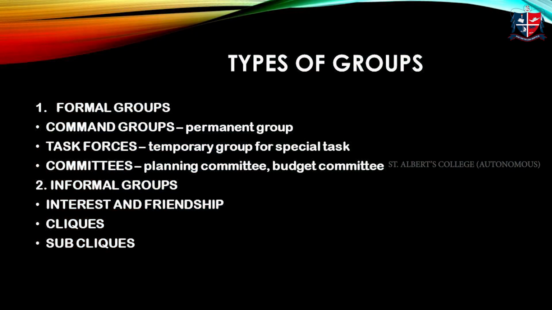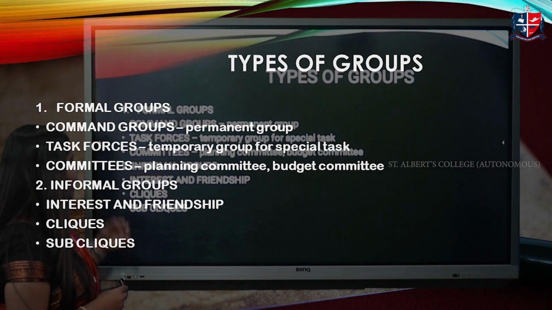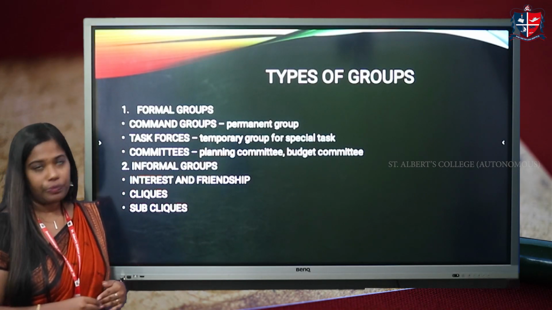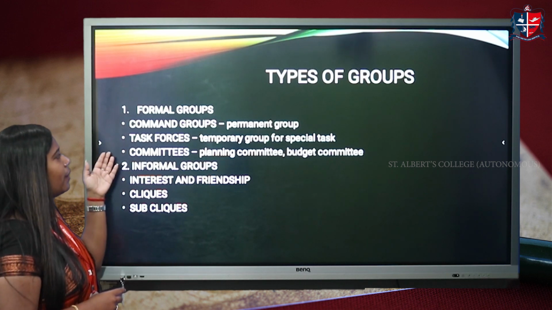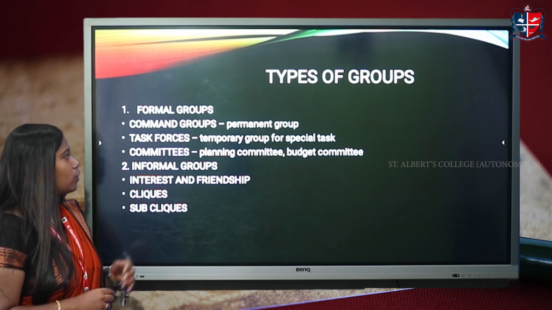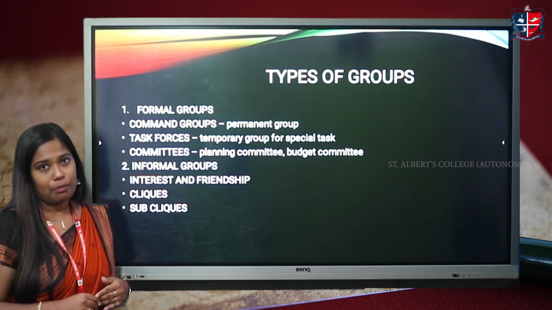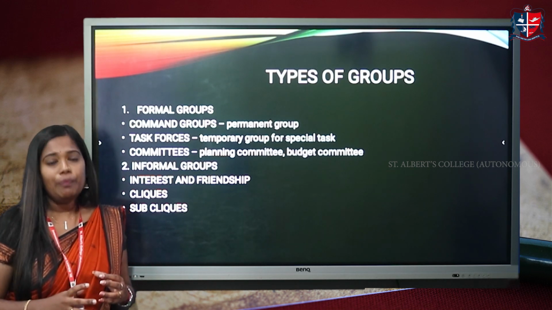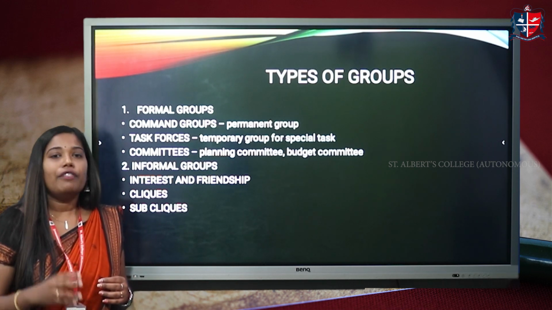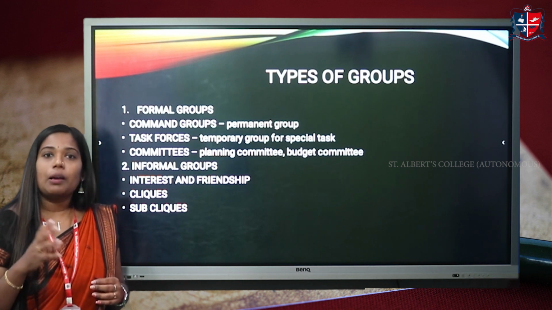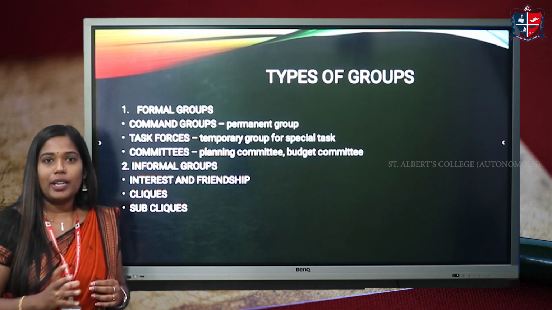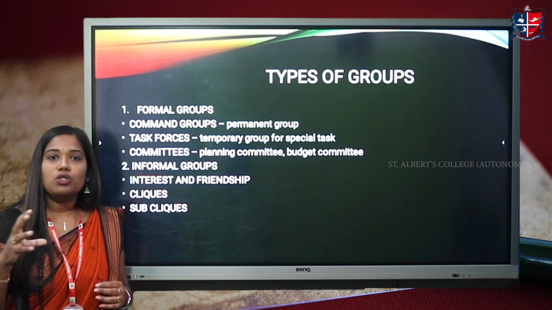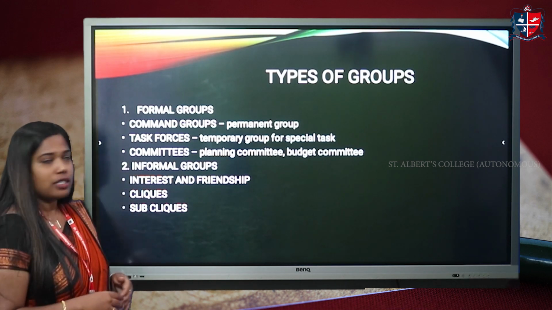Now we can look at which are the types of the group. Group can mainly be divided into two, that is formal group and informal group. Again, formal group we can divide into three, that is command groups, task force, committees. Command group means a permanent group. For example, in an organization, the finance department is a command group because it is a permanent group or a permanent department. So such departments or such groups are called a command group.